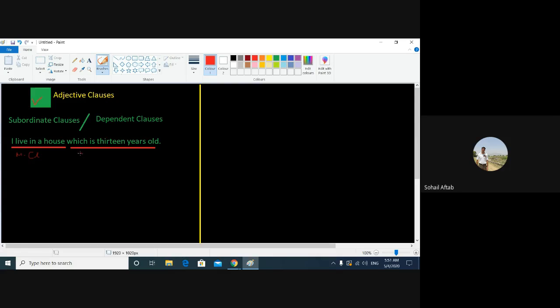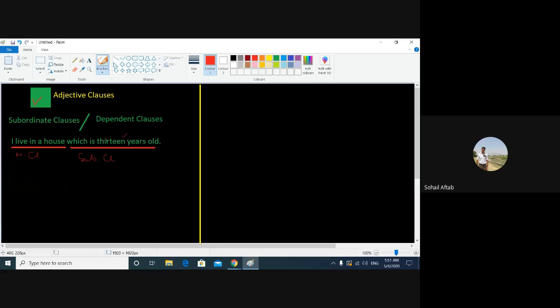Subordinate clause. And this subordinate clause, this part, which is 13 years old, cannot stand on its own. Why? Because it has a verb and there are certain words which follow the verb, but it is not complete in itself.